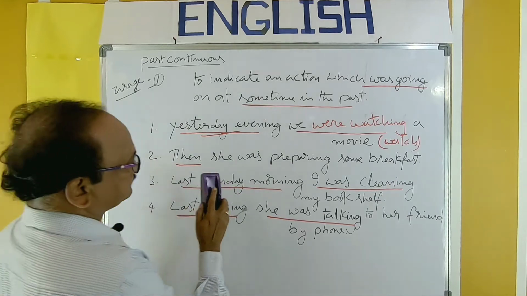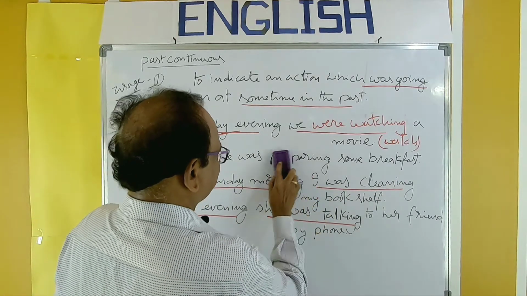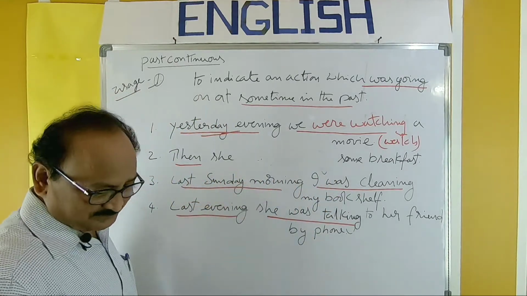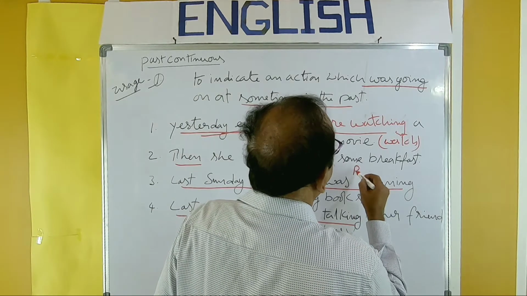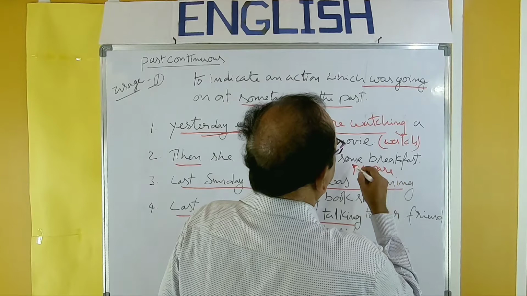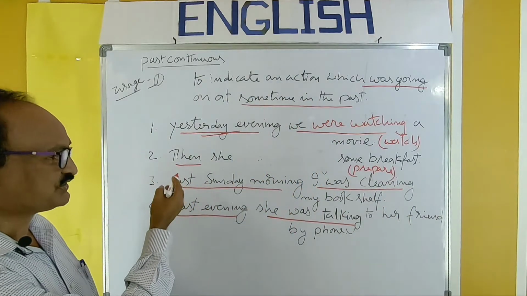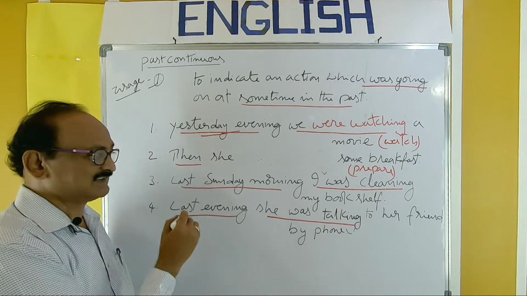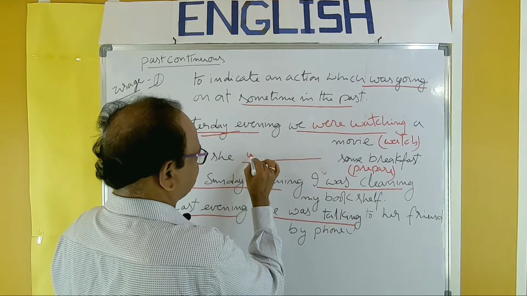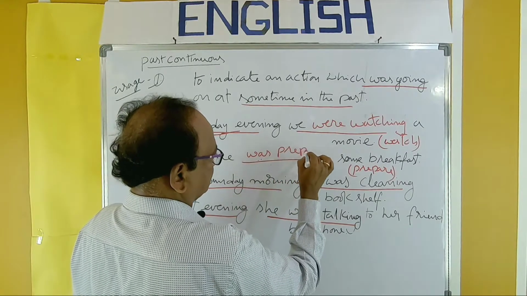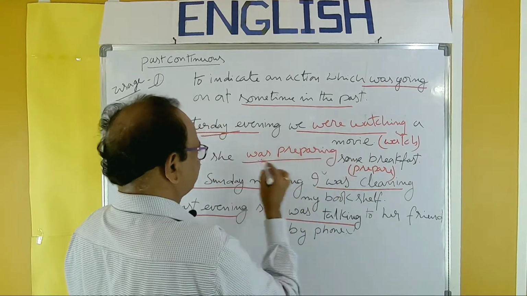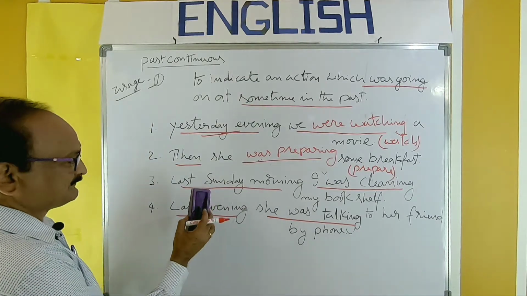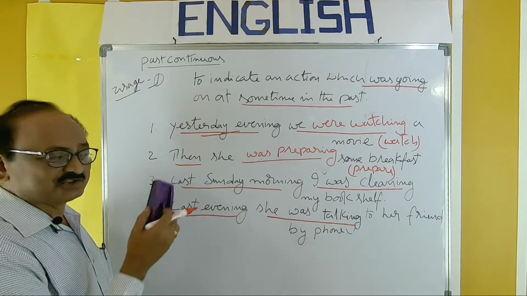Take this one also. Then she was preparing. Of course, it must be understood in the context. Prepare. So it refers to a past action, and you have to come to a conclusion by the context that it belongs to past continuous. Then she was preparing. Of course, past time is not clearly mentioned. This sort of sentence may not be asked in the examination. It doesn't matter. But in regular usage, you can use it like that.